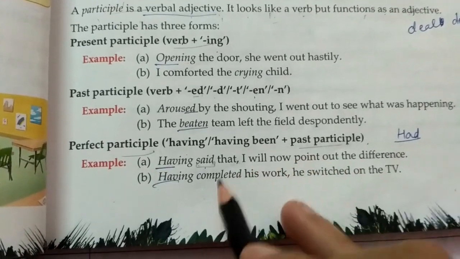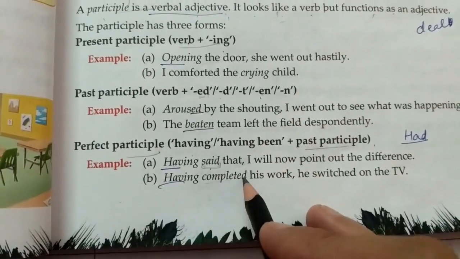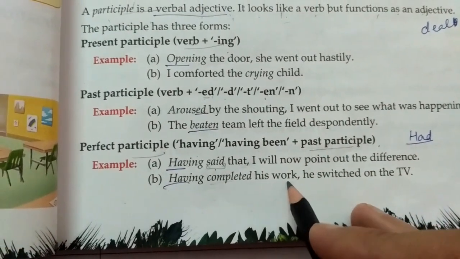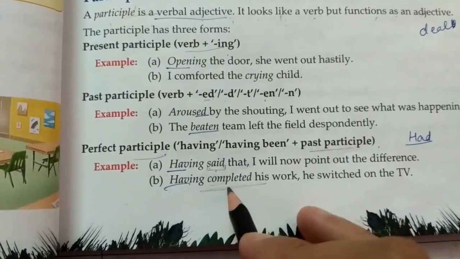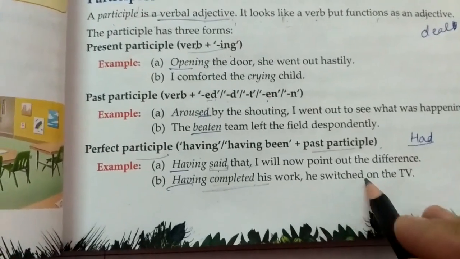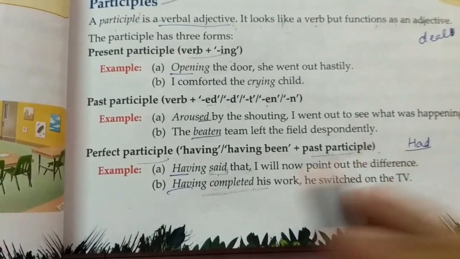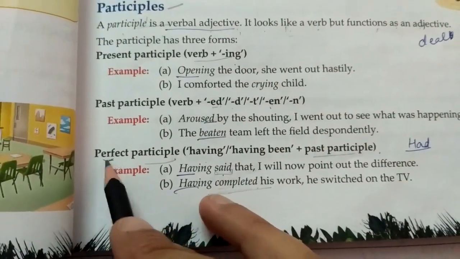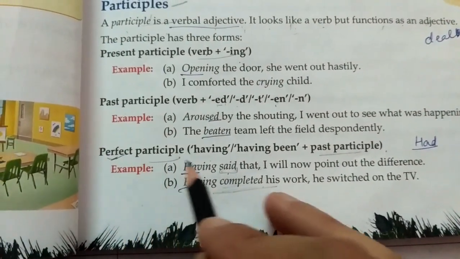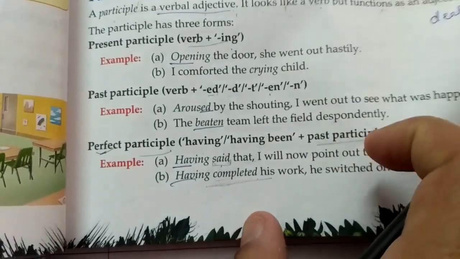Having completed the work, his work is completed, so this action has been completed. Now he switched on the TV. So perfect participle means it gives the indication that the action has been completed.